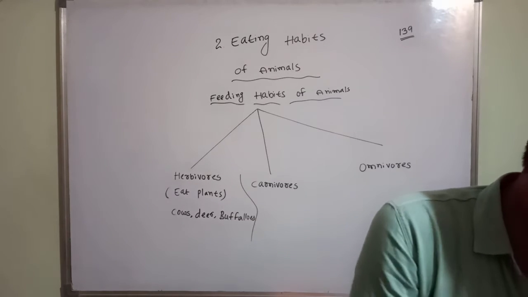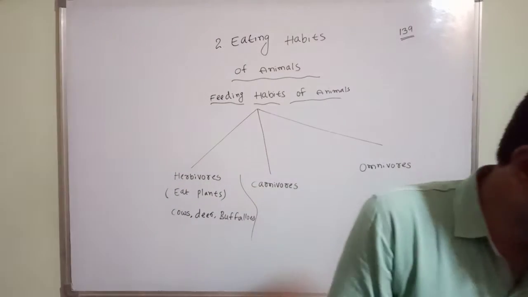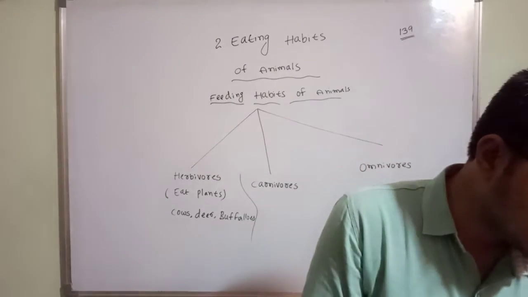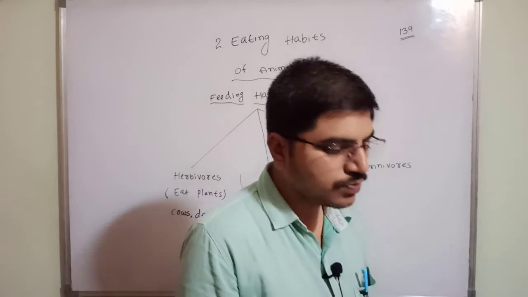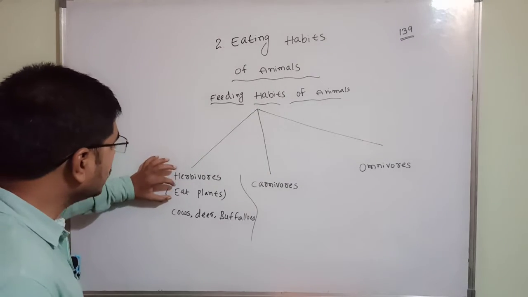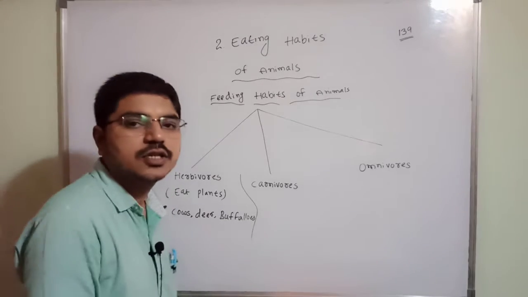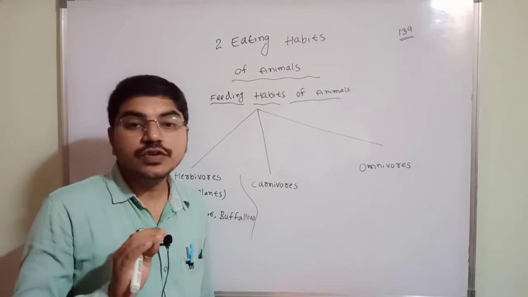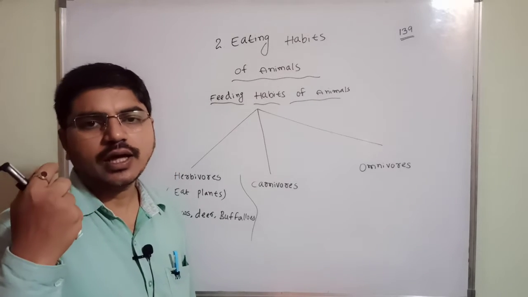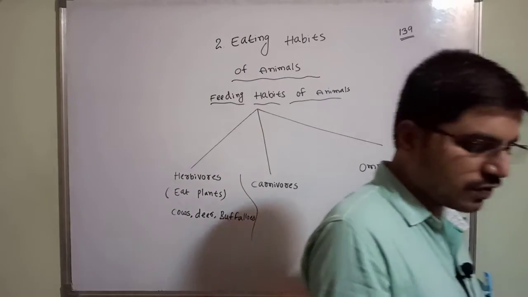Now we'll go for the carnivores. Animals that eat only the flesh of other animals are called flesh-eating animals, or carnivores. Herbivores eat only plants, like cows, deer and buffaloes. Which animals eat the flesh of other animals?